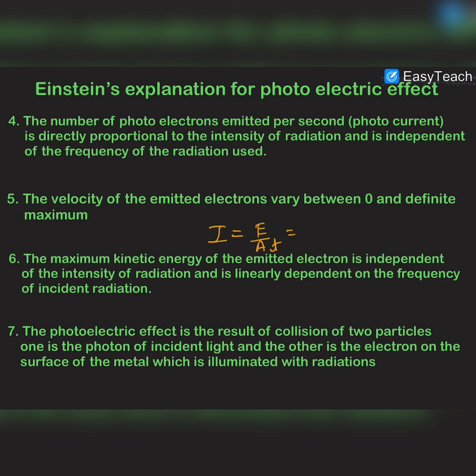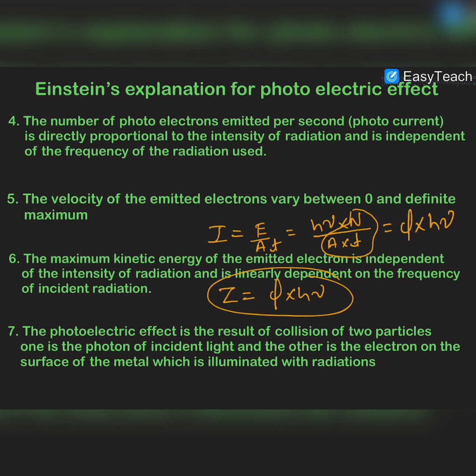Now we know that the energy of one photon is h nu, and let us suppose that n number of photons are striking the surface, over an area A in time t. Now we know that n divided by A t is the photon flux, and this is multiplied by h nu. So we can say that the intensity of the radiation is phi into h nu.